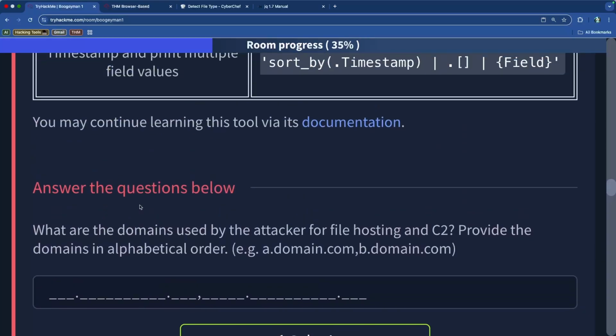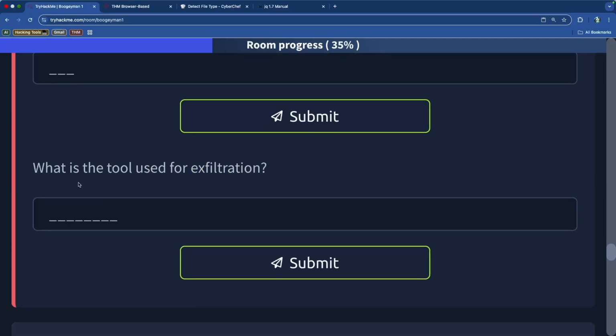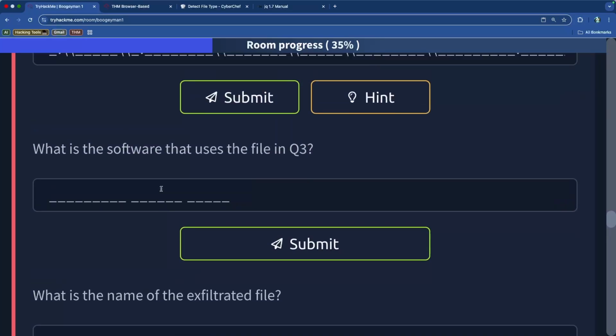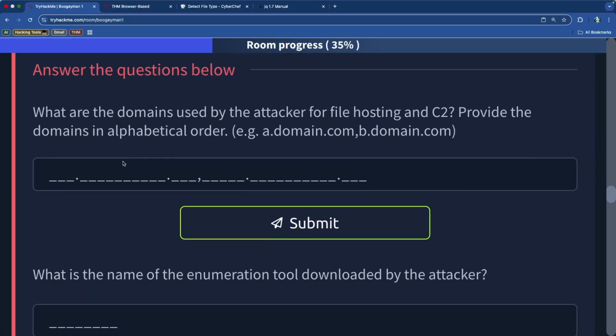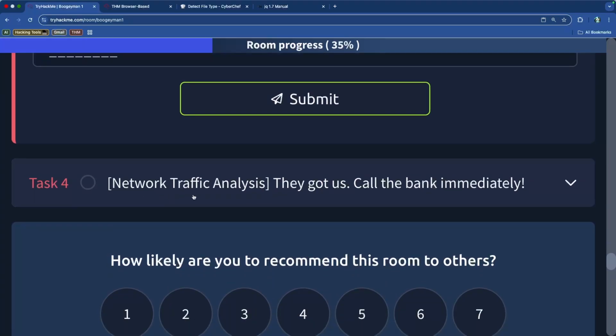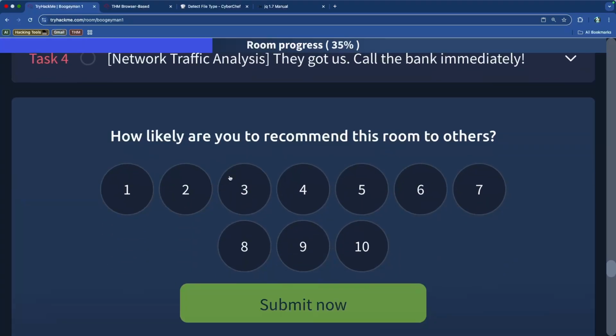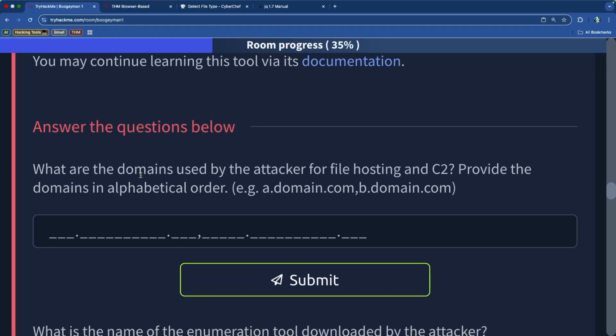So a good amount of stuff that this person has done, and apparently he was successful, because if he actually used the tool for exfiltration, that means he got the data that he was initially looking for. So that is no good. And obviously there's also this thing at the bottom right here where it says they got us, call the bank immediately. So they did more than just exfiltrate some files.